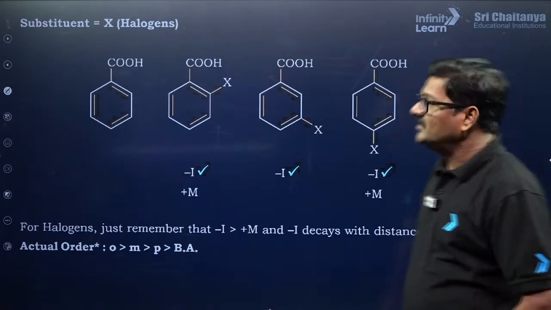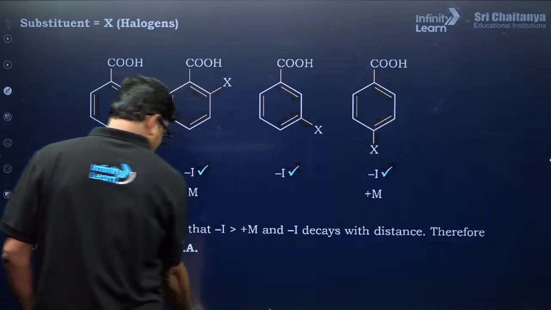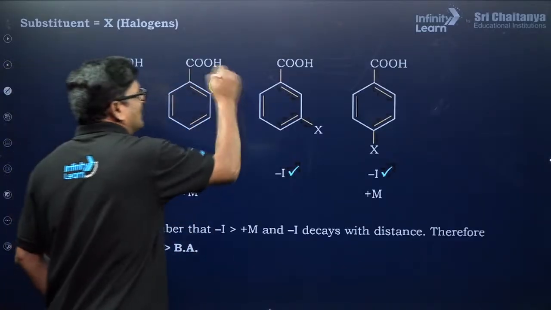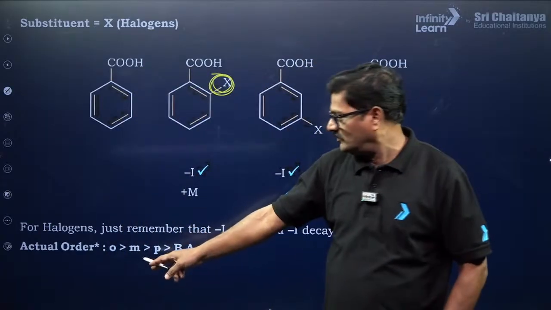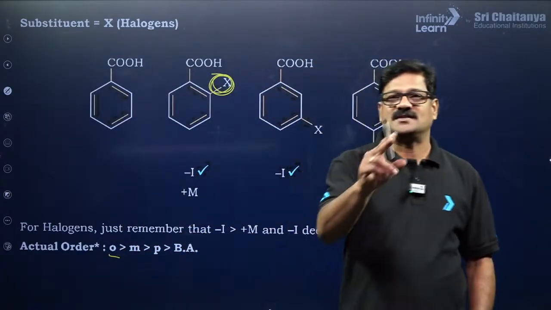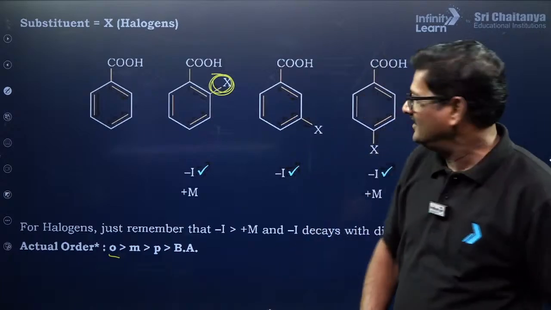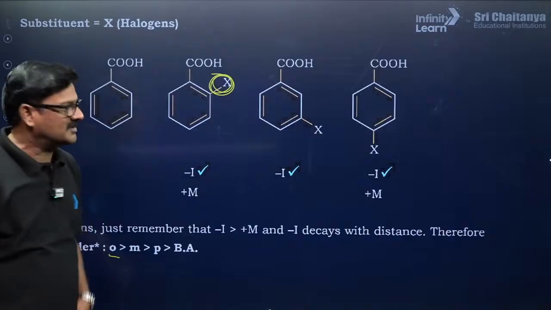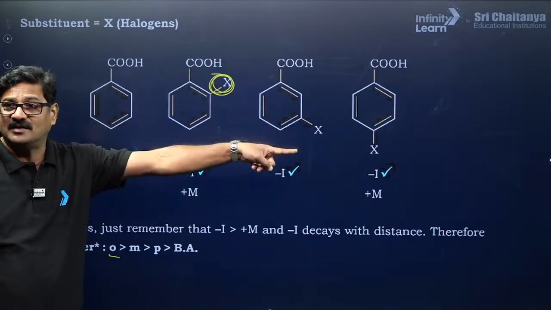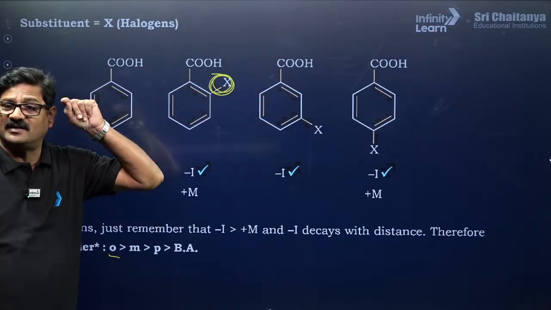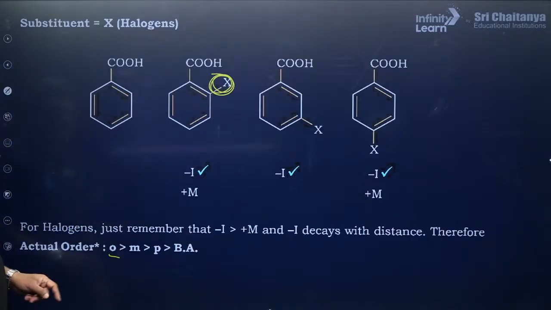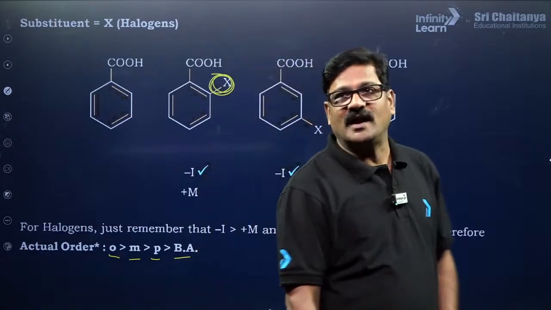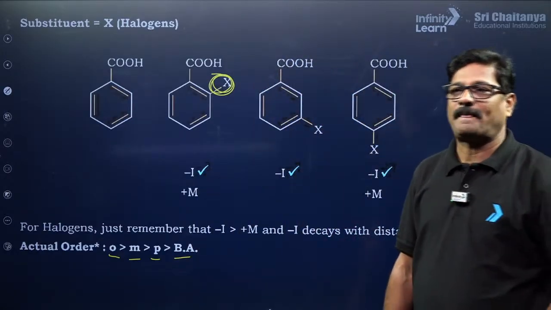Next, if it is a halogen, first whenever benzoic acids are given, consider ortho effect. Push the ortho effect over here. So ortho ज़्यादा से ज़्यादा acidic होगा. Then consider negative inductive effect. Negative inductive effect मेटा में ज़्यादा है, पैरा में कम है, क्योंकि ये inductive effect distance dependent होगा. So it is going to meta, para and benzoic acid. BA stands for benzoic acid. Are you getting or not? Clear?